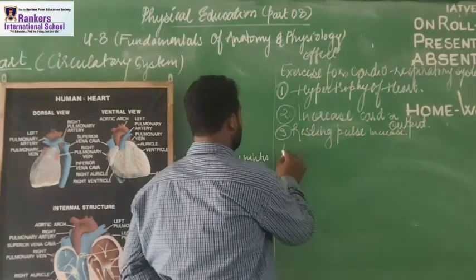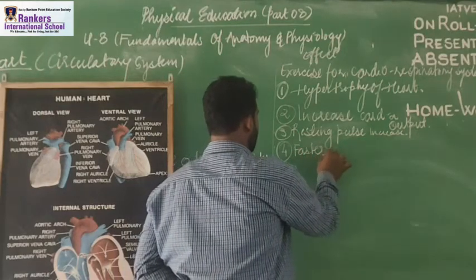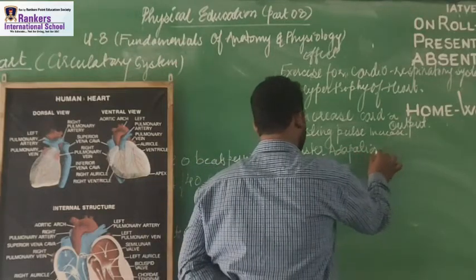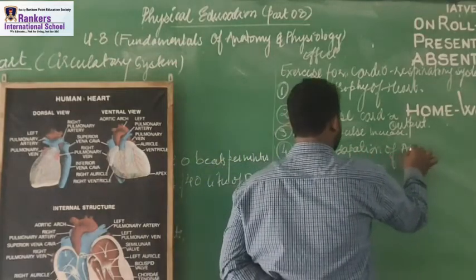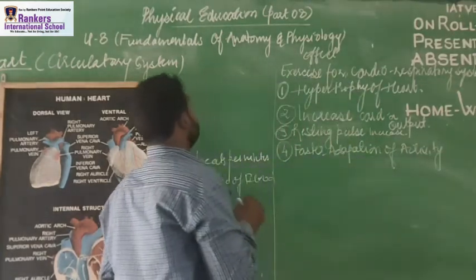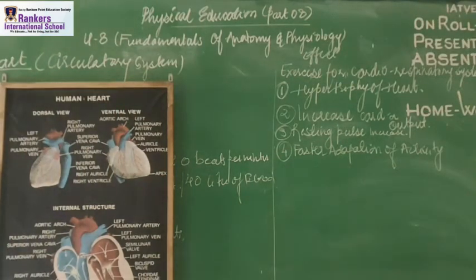So the fourth part, faster adaptation of activity. When I am telling you the faster adaptation to the activity, I want to confirm that there will be the faster adaptation to the activity.